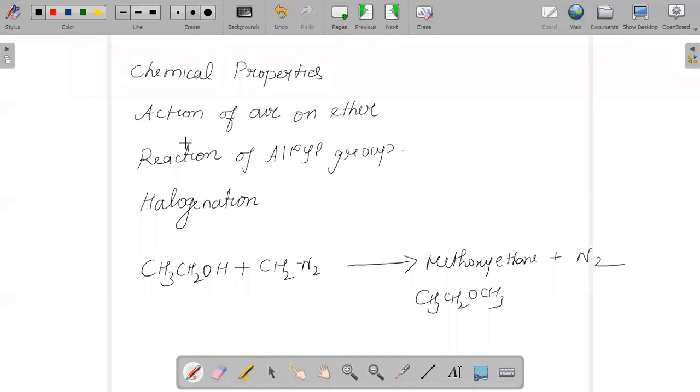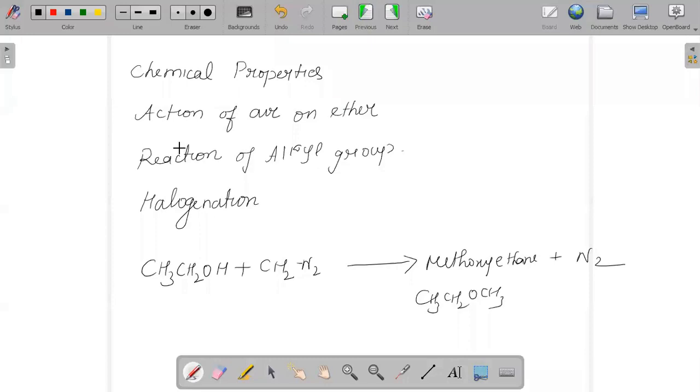If ether reacts with a Lewis acid, boron trifluoride, the product is boron trifluoride etherate. Ethers can also undergo chemical reaction with hydrogen iodide: methoxyethane reacting with hydrogen iodide will give methyl iodide plus alcohol.